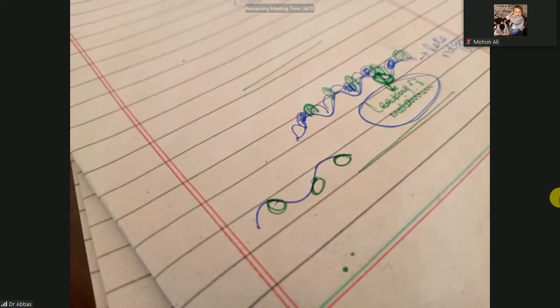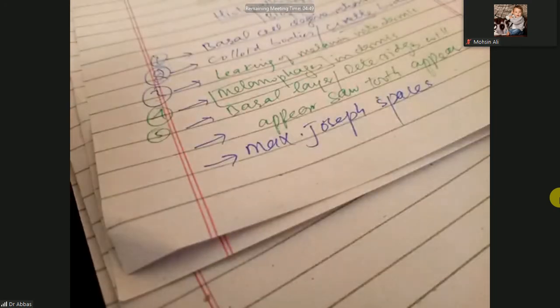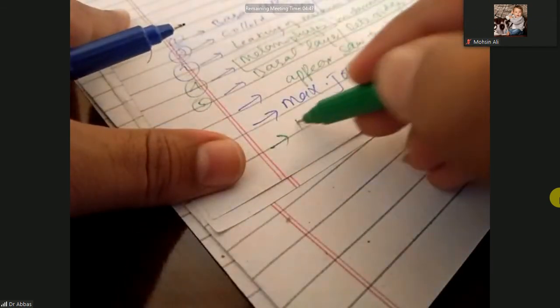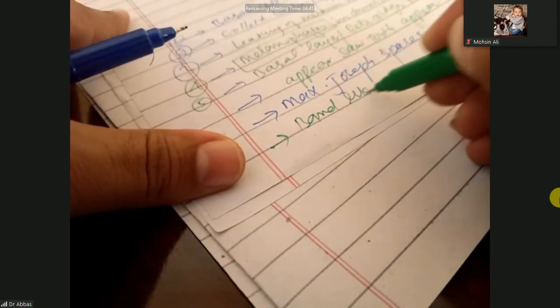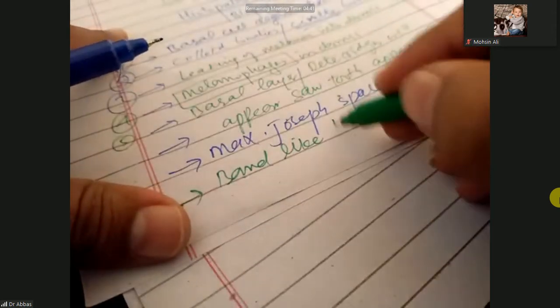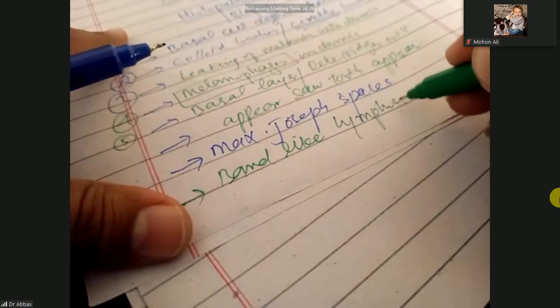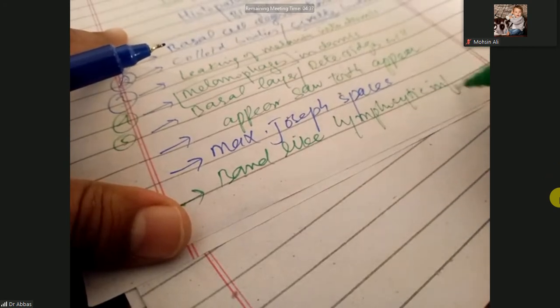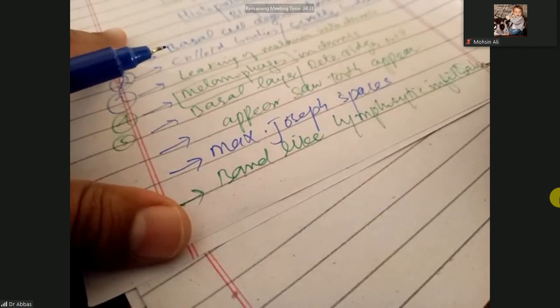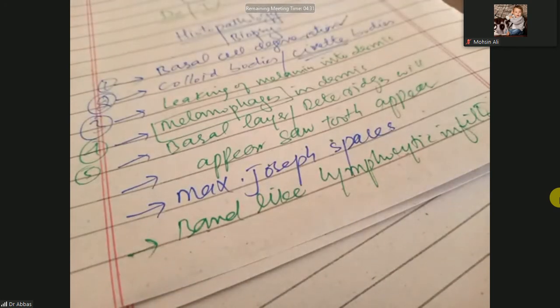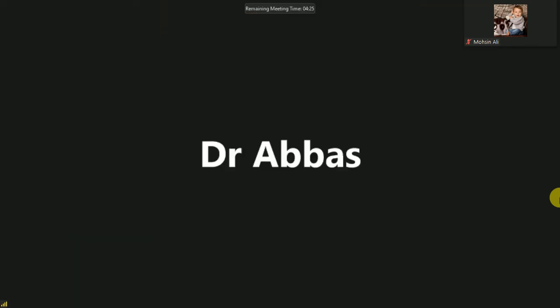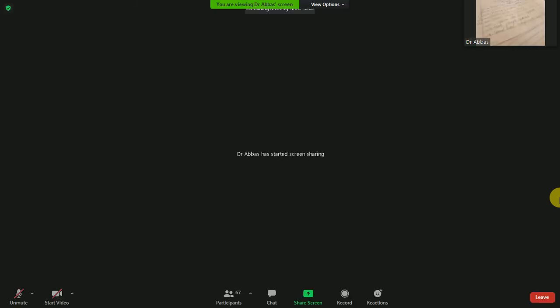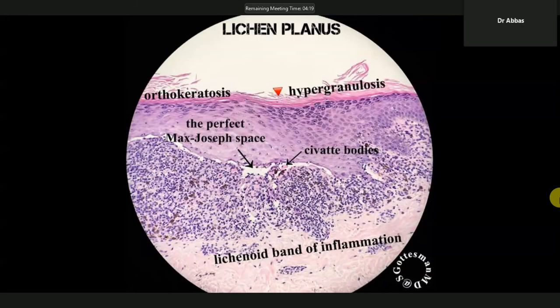Okay, and the next change you will see is band-like lymphocytic infiltration. I want to show you the image very clearly. It will help you to identify. This is the histopathological image. Where is that? Here. So look at this histopathological image.